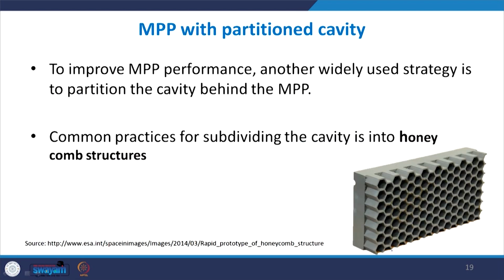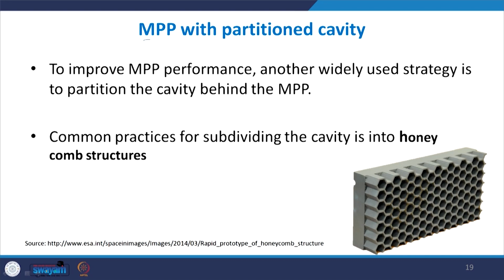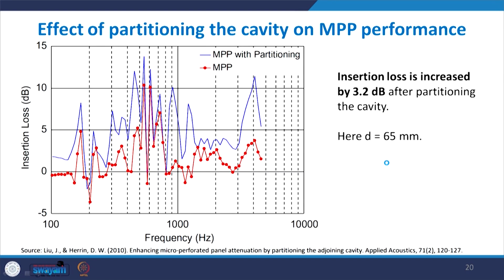Okay, so the last form of modification that is usually studied, that has successfully been able to eliminate the limitation, is when the cavity that is behind a single leaf MPP is partitioned or sectioned. So, one of the common practices is to use a honeycomb structure. So, this shows a typical cavity partitioning. So, we can have a micro perforated panel on the top of it, and behind we have again the air cavity, but now this air cavity is divided into segments or partitions, and the common one being a honeycomb kind of a structure for dividing the air cavity. So, this shows the effect.